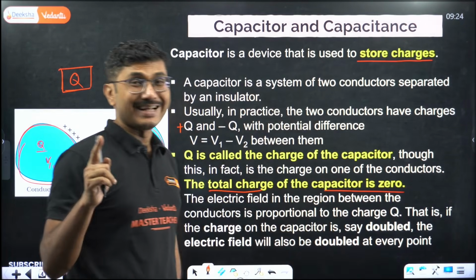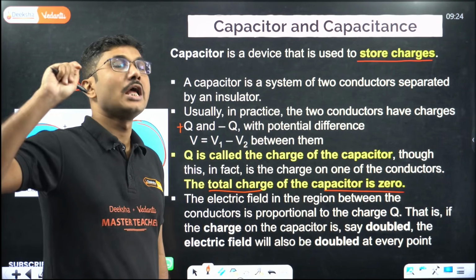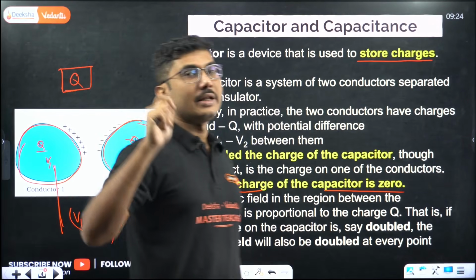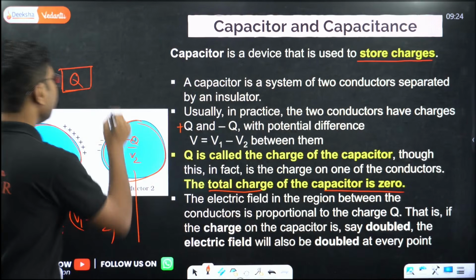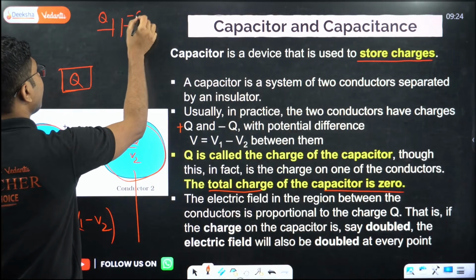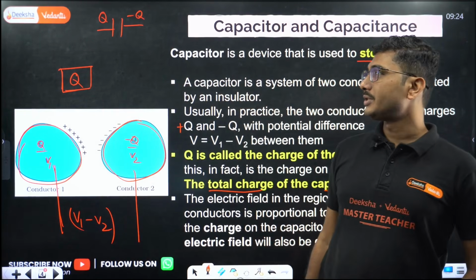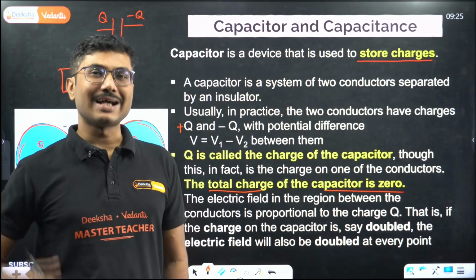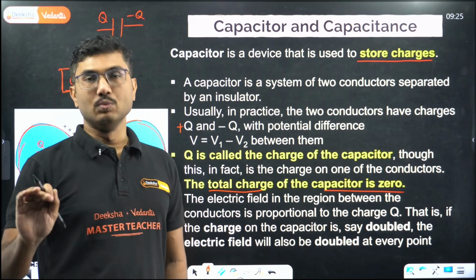If there is an MCQ question based on this concept, make sure you read the question very carefully. If it is mentioned total charge, then the total charge will be 0, no matter what. Generally there is an MCQ where they will give you a capacitor with Q and minus Q, and ask what is the total charge stored in the capacitor. In that case, you have to answer that the total charge stored is 0. If the question asks what is the charge of the capacitor, then it will be Q.